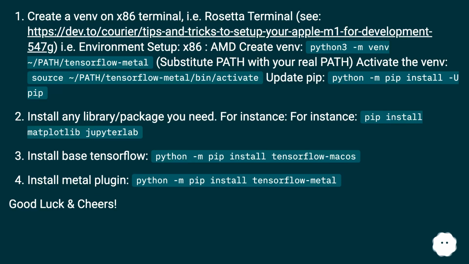Activate the venv, source. Pip: python -m pip install -U pip. Install any library/package you need, for instance pip install matplotlib jupyterlab. Install base TensorFlow: python -m pip install tensorflow-macos. Install metal plugin: python -m pip install tensorflow-metal. Good luck and cheers.